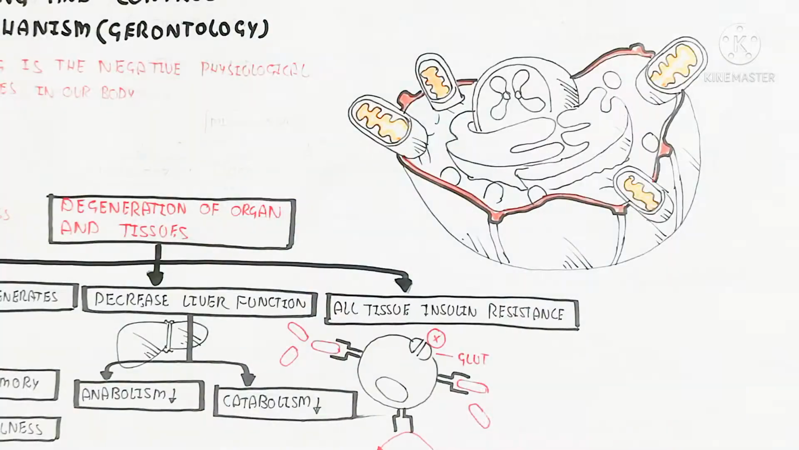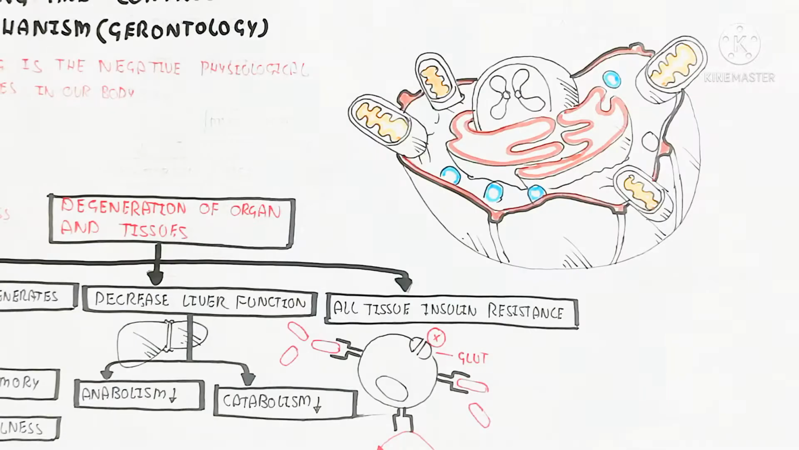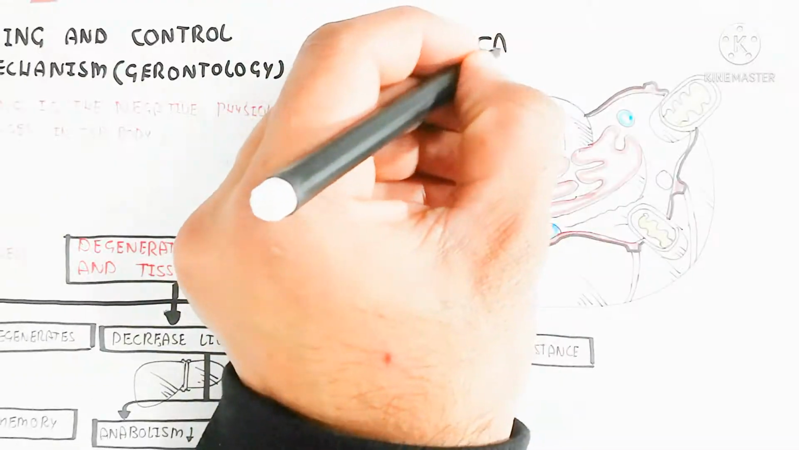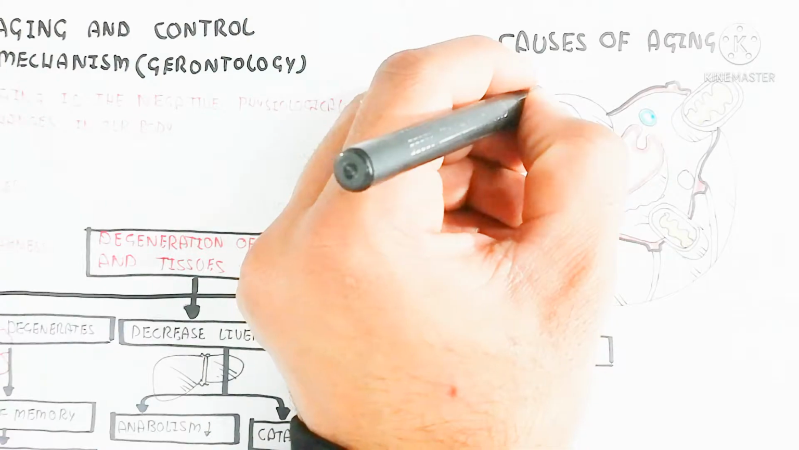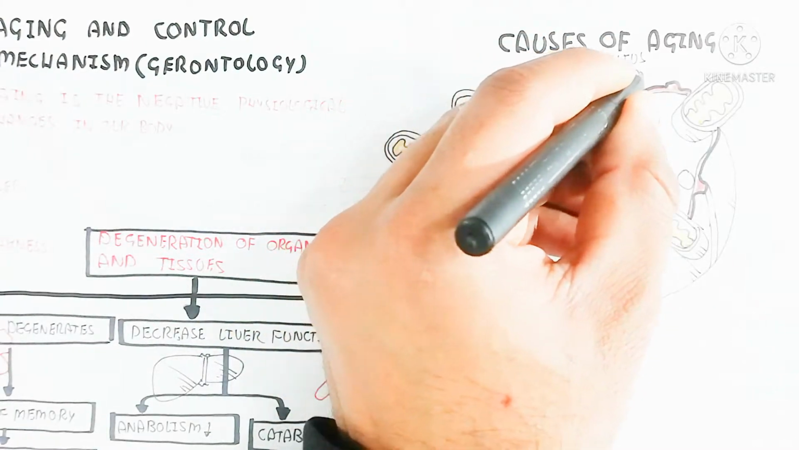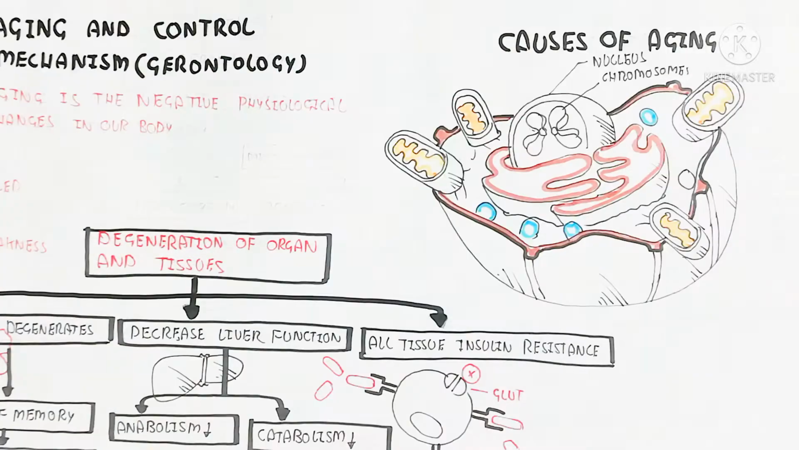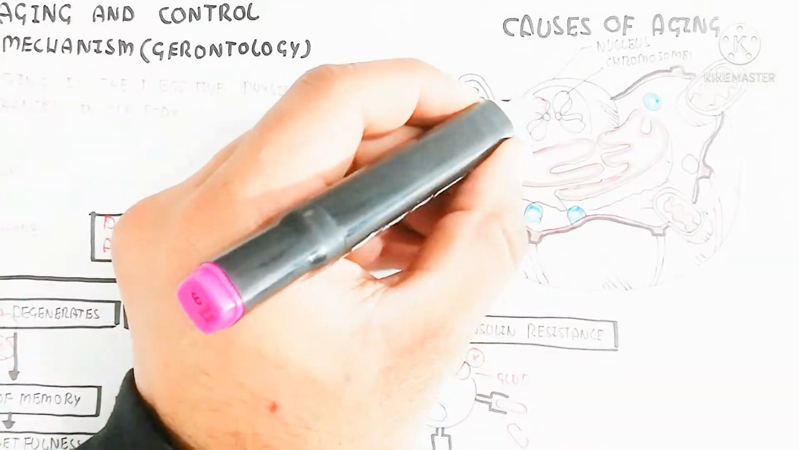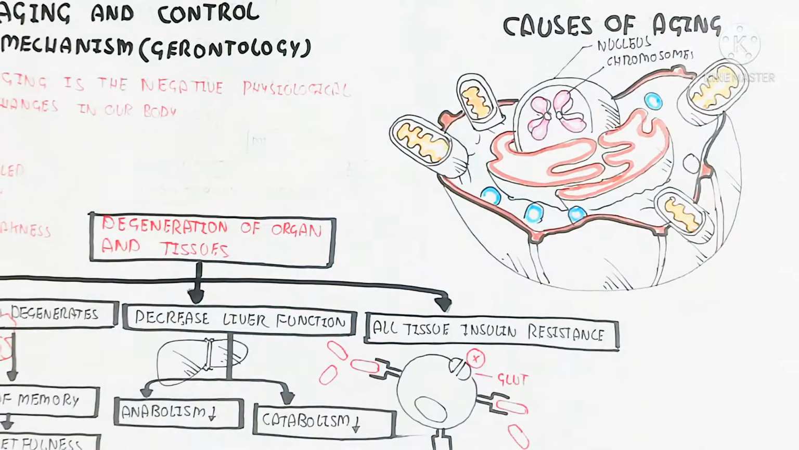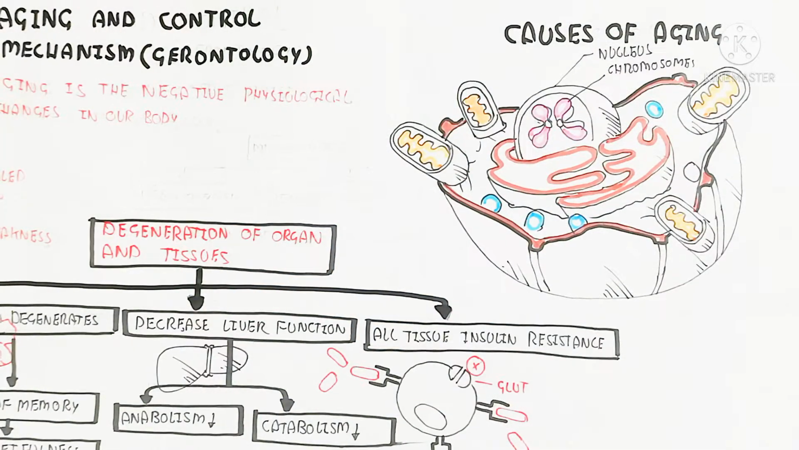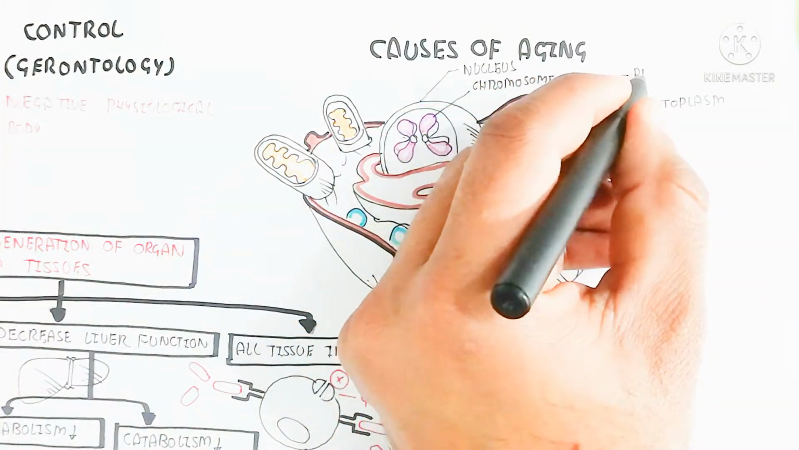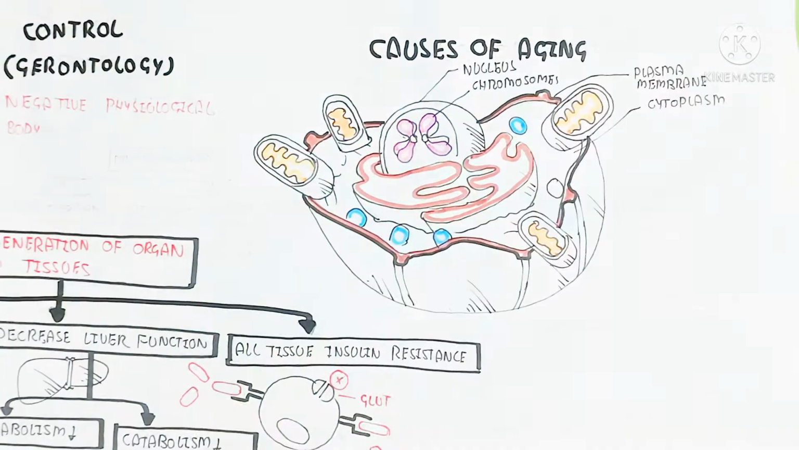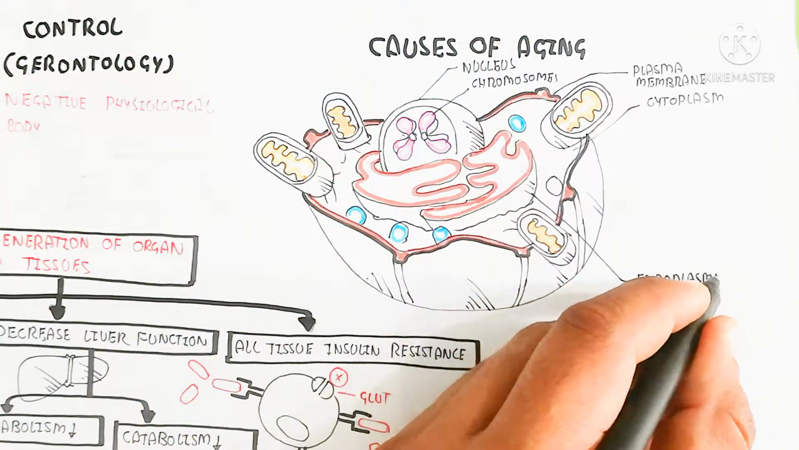Here is the cell, which contains a nucleus and mitochondria, as well as a vacuole, rough endoplasmic reticulum, smooth endoplasmic reticulum, cytoplasm, and other things. So remember, the cell contains a nucleus, and the nucleus contains genetic material in the form of chromosomes. One important thing you need to understand: the loss of mitochondria is an important aging process,